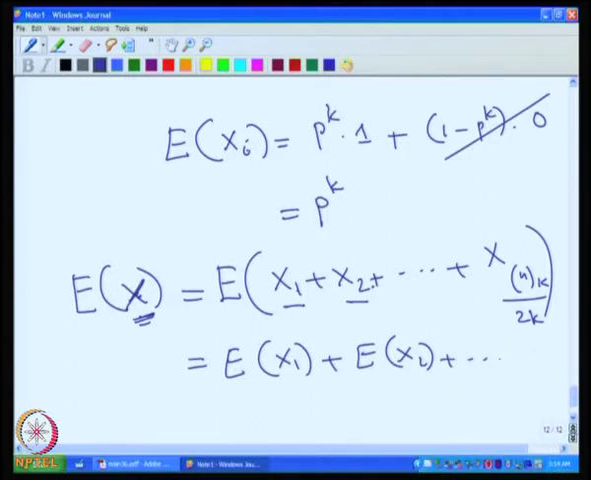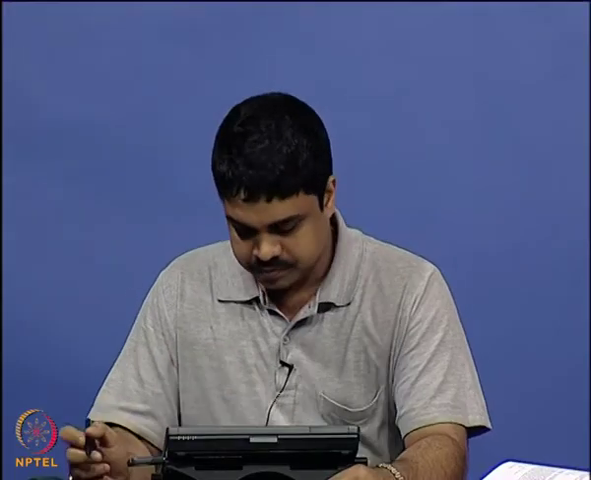So, this is expectation of x_2k. So, this is the way, right. If we sum up all of them, each of them is p raised to k. So, I can simply multiply by p to the power k, so n choose k times (2k) into p to the power k will be the expected value of that. This is an easy way of calculating the expectation of x.